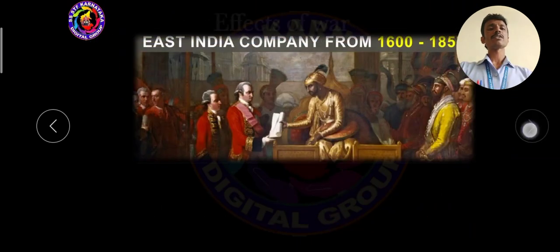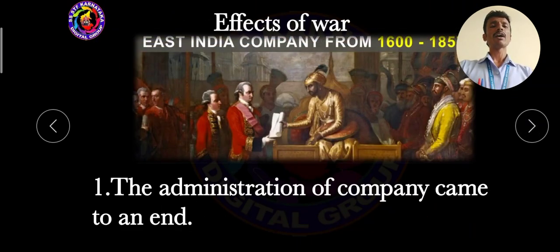Then dear students, after this we have to learn what were the effects of the first war of Indian independence. Here the administration of the British East India Company came to an end. In India, the administration was carried by the British East India Company. After the first war of Indian independence, the license of the British East India Company was cancelled by the British Parliament. This is the first effect.